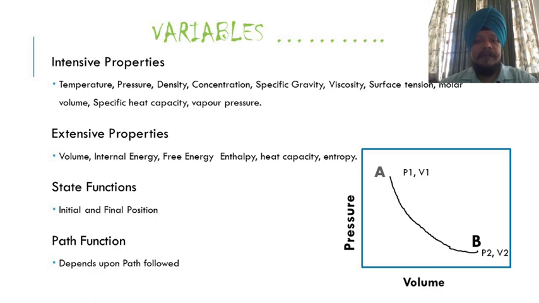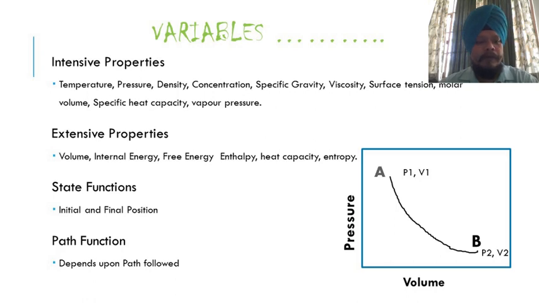Specific gravity is the density relative to water. Viscosity also depends upon the number of particles. Surface tension also depends on the type of molecules. Heat capacity and vapor pressure are also dependent on the molecules. So these are the intensive properties.